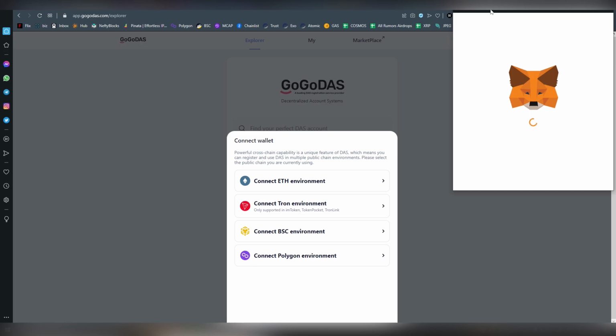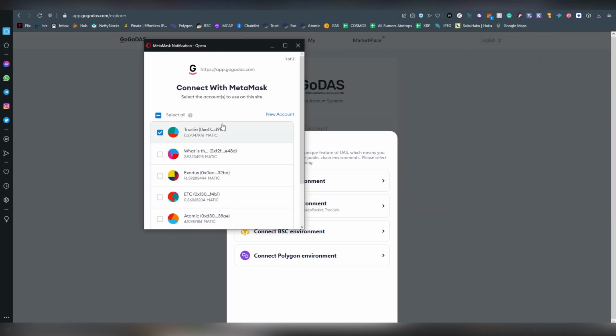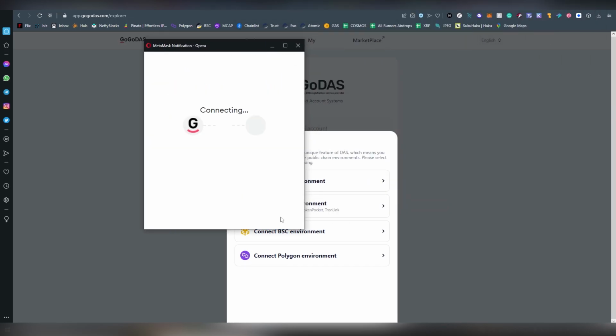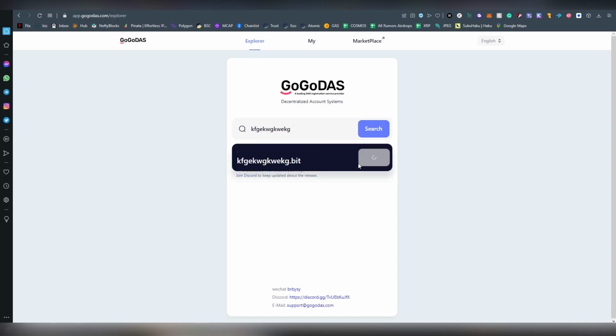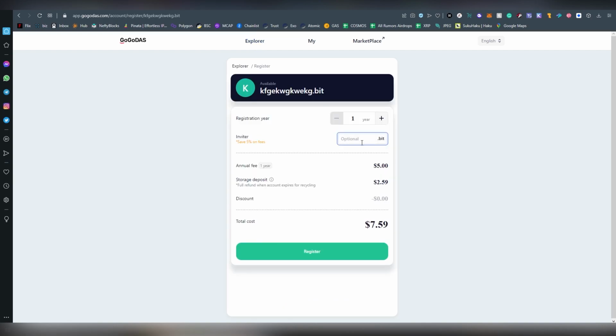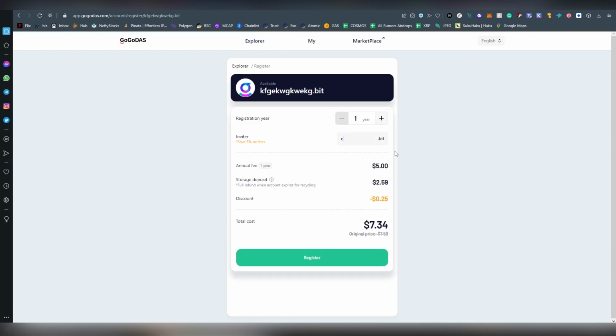I'm going to be using the Polygon environment here. So I'm going to be choosing my account, one that has some Matic on it, this one, and I am now connected. And here I can choose the name of my domain, so I can try searching for something, and we can see whatever is available. You can register, and for inviter, you're going to put Shang Peng, and that's going to save you on the fees when you register. And you can put 1, 2, 3 years.